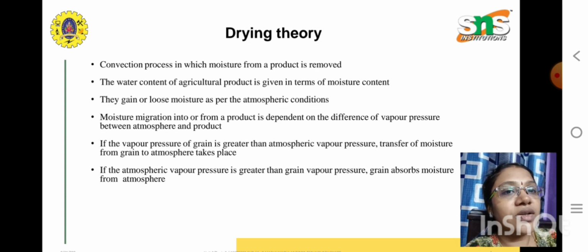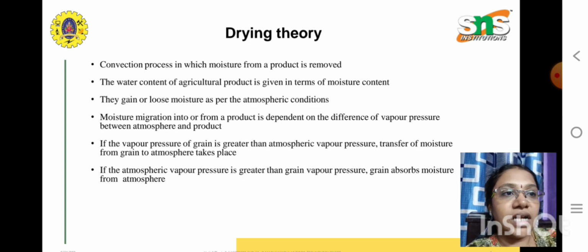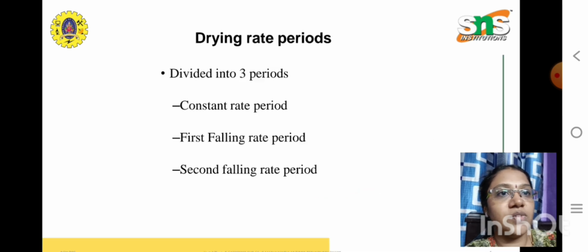So what they conclude is that if the vapor pressure of the grain is greater than the atmospheric vapor pressure, then transfer of moisture from the grain to the atmosphere will take place. The same way, when the atmospheric vapor pressure is greater than the grain vapor pressure, the grain will absorb the moisture from the atmosphere. So this is the vice versa process.